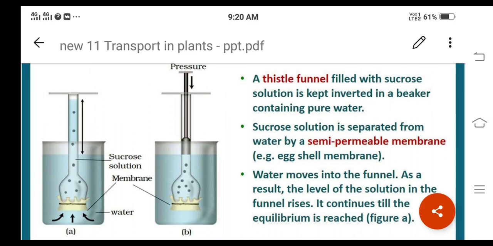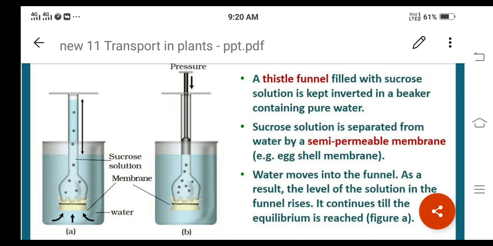It is kept inverted in a beaker containing pure water. In the beaker, pure water will be there, and in the thistle funnel, sucrose solution will be there, say for example 10% sucrose solution, right?